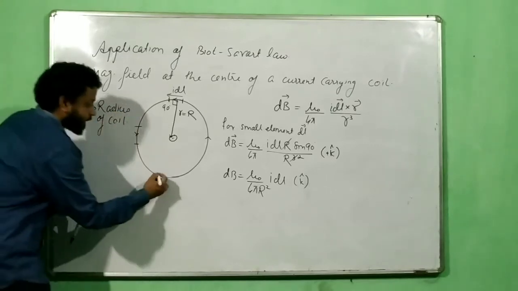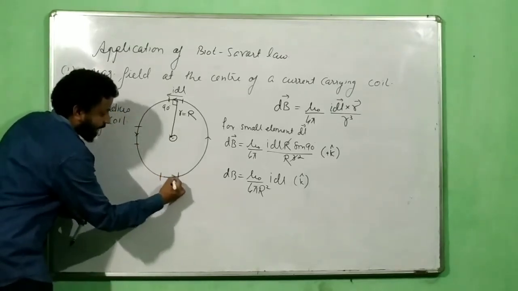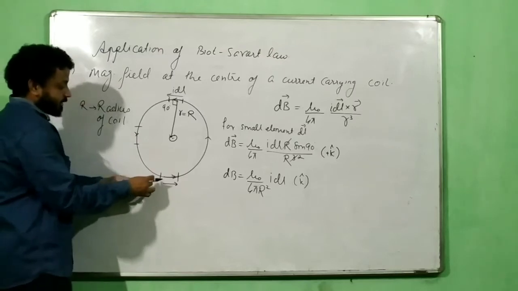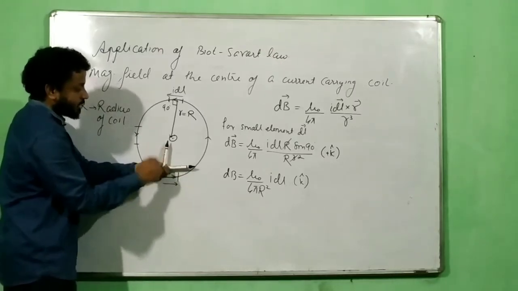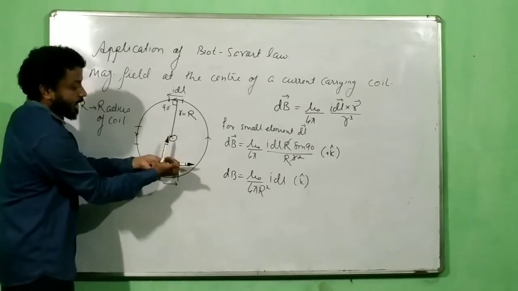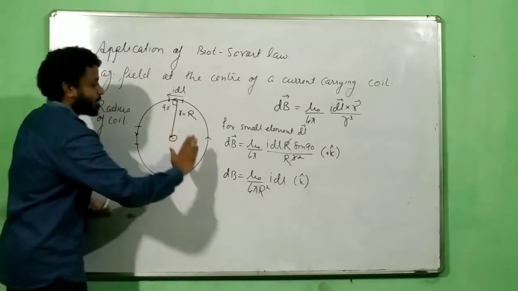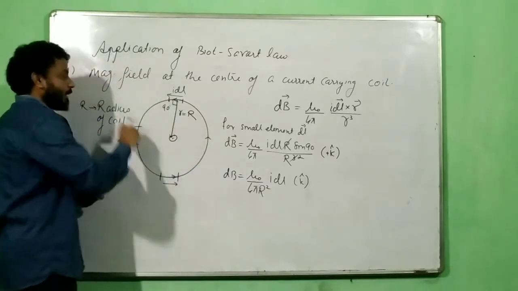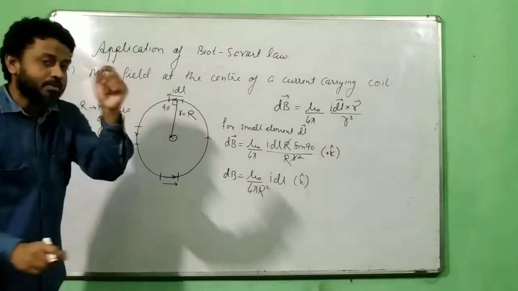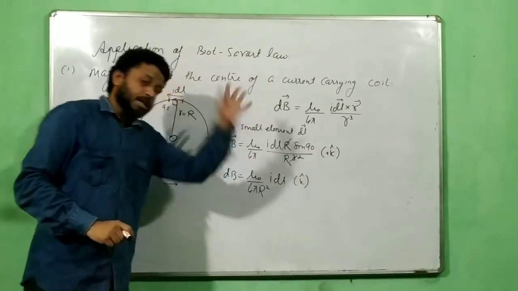Correct? Now let's check over here. This is my I dl in this direction. So this is my I dl and this is my R. Okay? I dl cross R. Oh, plus k cap. This also plus k cap. Even for this also, this will become plus k cap. Take any point. Each point will give a direction of plus k cap. That means k cap is constant.